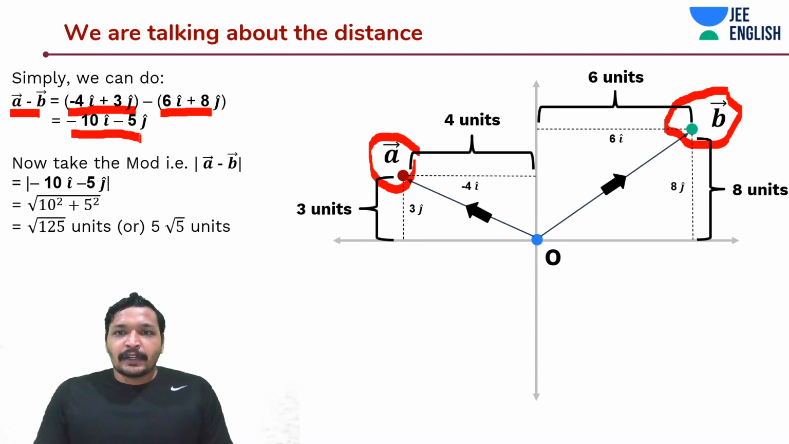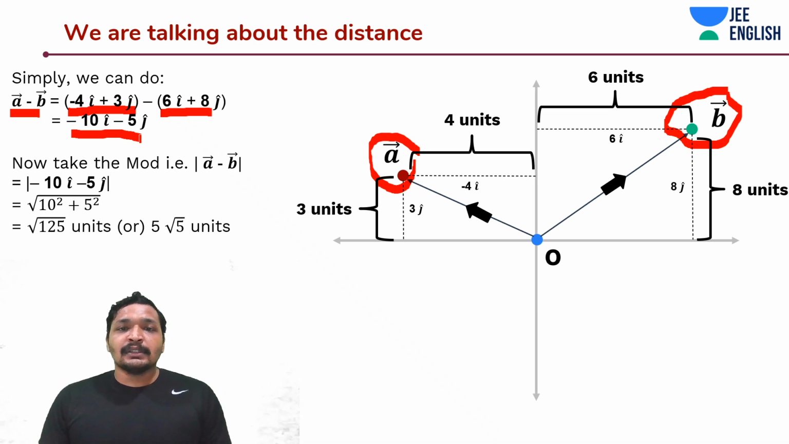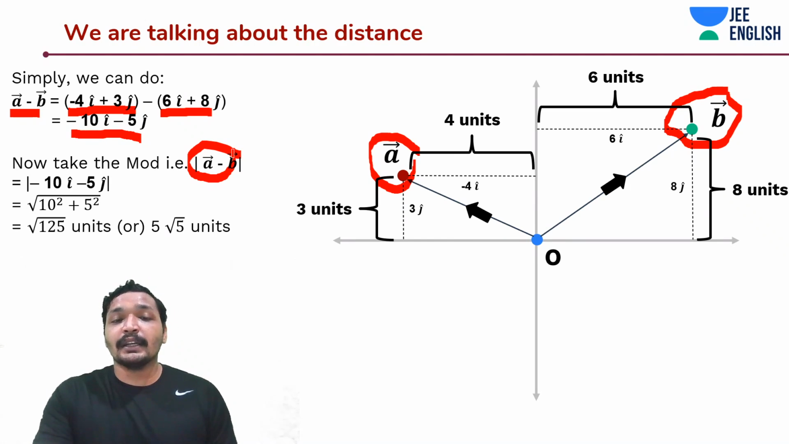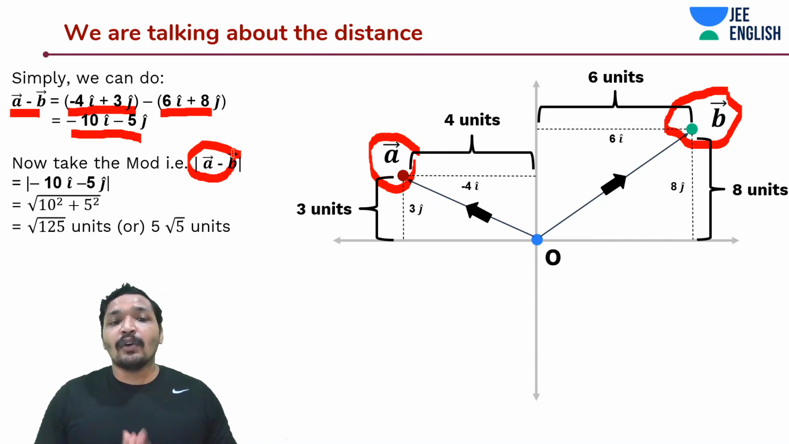Now I have found this vector, but I was talking all about distance. How do I find the distance? What I will do is apply the same hypotenuse theorem and also apply a mod to it, because distance cannot be negative. I am talking about length, and that positive length is the distance.